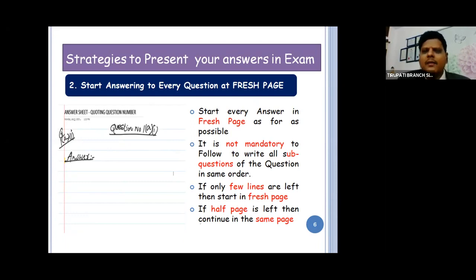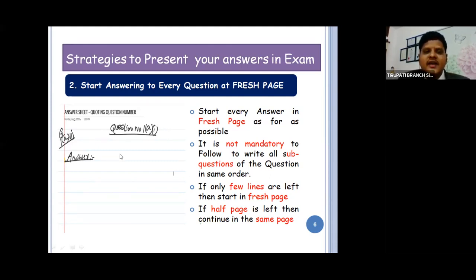Nothing will happen. Paper evaluators are paid some 150 to 190 rupees to evaluate one paper. When I'm taking up your paper, I'm going to read each and every line. Your job is to impress me. That's all. You impress me with your presentation, I will impress you with the marks. Start answering every question on a fresh page, as far as possible.